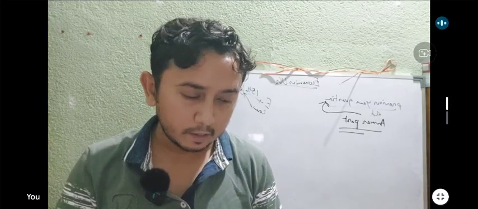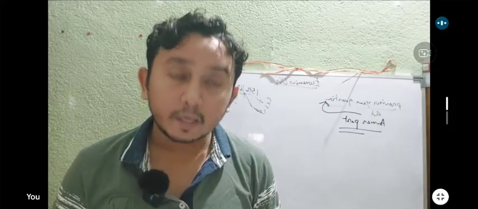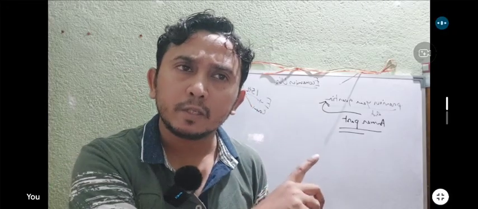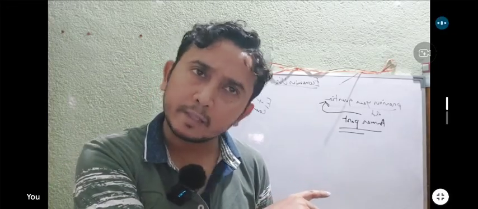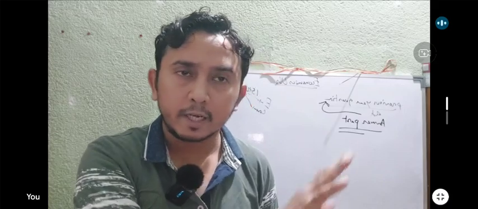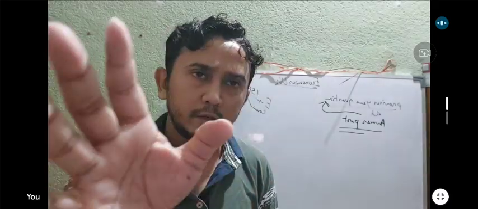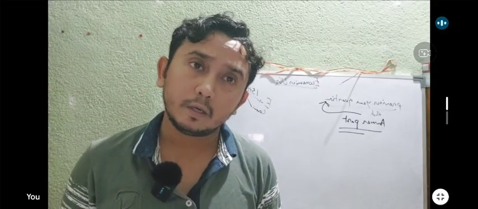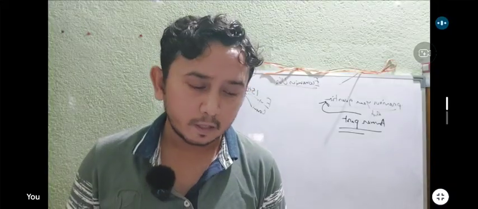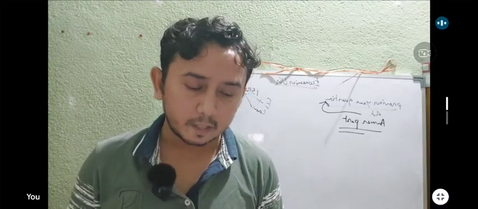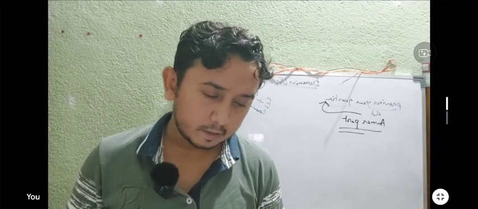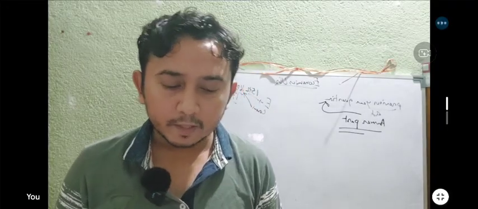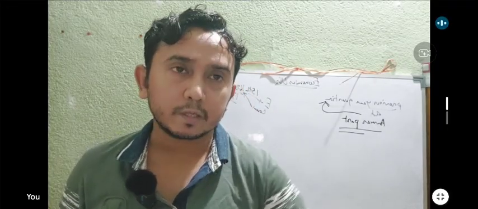Follow this pattern. I have already sent you the previous class, and regarding the English class also, I have already sent you these things in our group. I think you have already seen it, right? Regarding English and the economics class, I have already sent you on WhatsApp. Just go through it; you'll get whatever we have done in our previous session. In today's session, we will focus on chapter number 4, that is economic system.